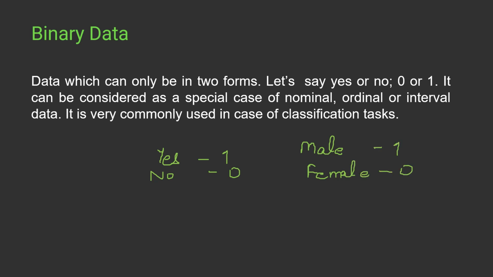So these are just label. This doesn't mean 1 is greater than 0. These are just label. So there is no quantitative comparison. 0 is not less than 1 or 1 is not greater than 0. These are just labels like AB, right? So these are just label which are there to differentiate the data.